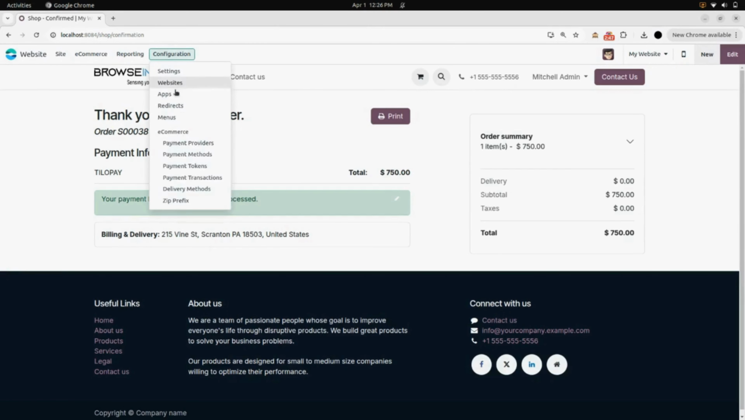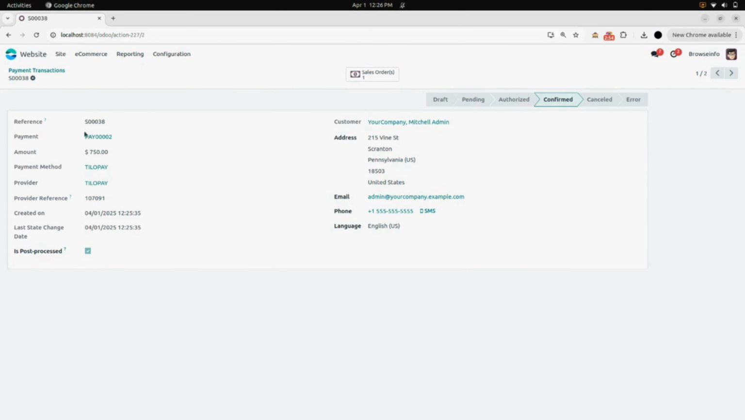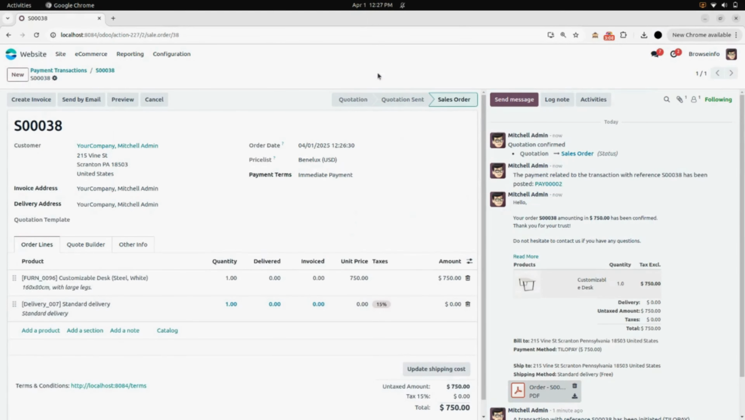Now, under configuration, we will go into the menu payment transaction. Here you can see the payment transaction we just created. Here you can see the payment amount, payment method, payment provider and all the other information. You can also see that this transaction is in confirmed state. Here you can see the sale order also created from this transaction. You can see the sale order number, the product lines and everything. Here you can see the information in the log.